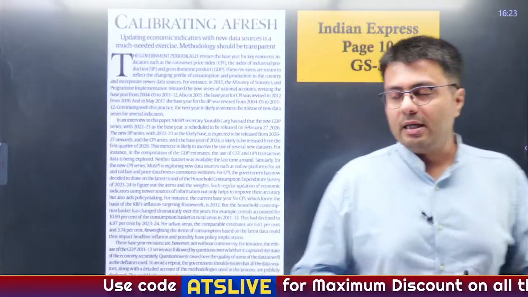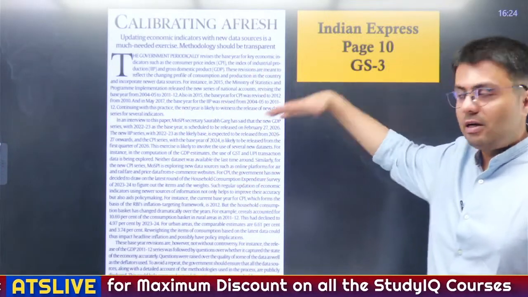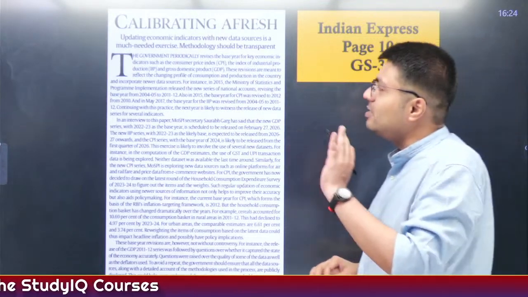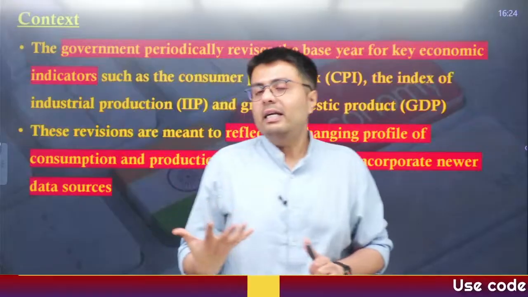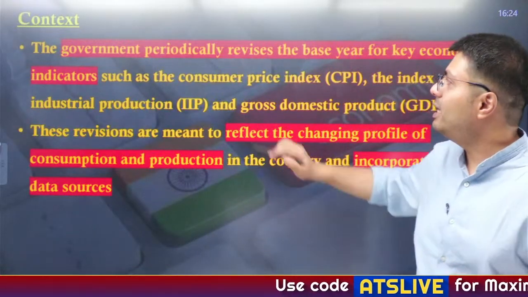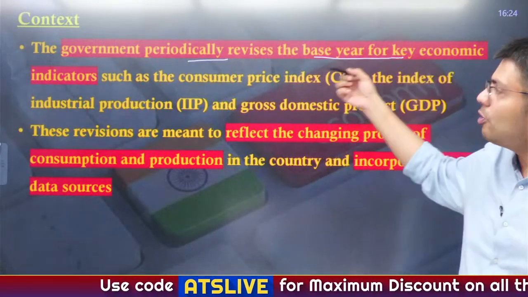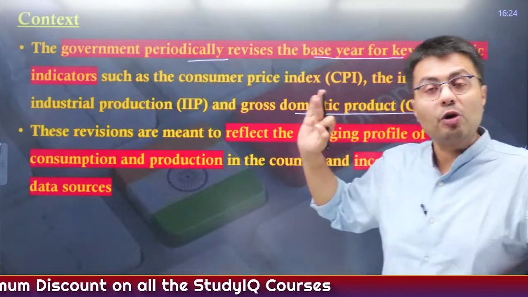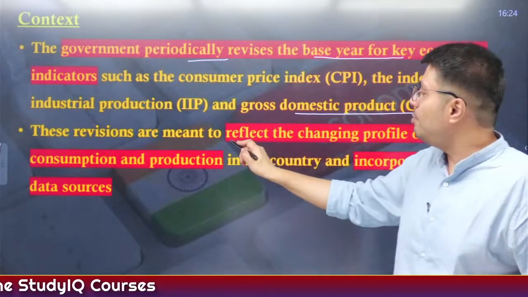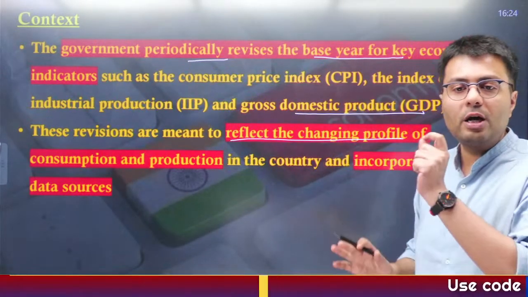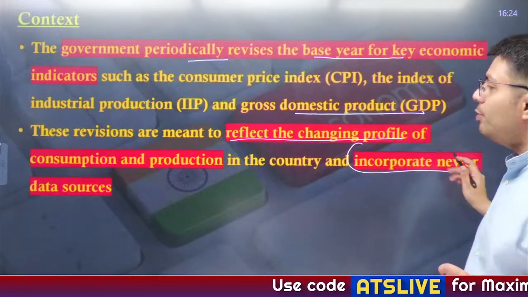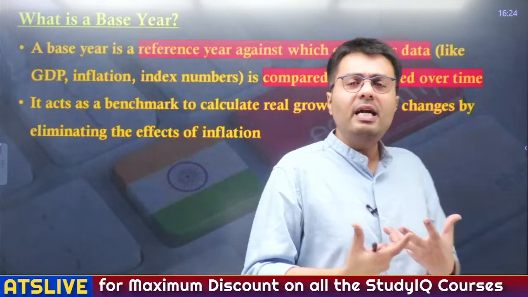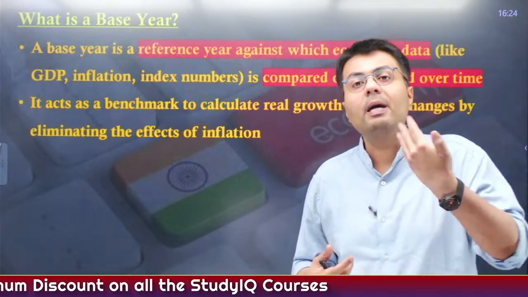Now moving to the next article, which has appeared in the op-ed section of the Indian Express newspaper, in the editorial section on page 10, titled "Calibrating afresh". What it is actually talking about is that the government periodically revises the base year for key economic indicators like the consumer price index, the index of industrial production, and even the formulas for GDP. These revisions are meant to reflect the changing profile of consumption and production in any country, and subsequently to incorporate newer data sources, right? We'll understand this in great detail, because these kinds of articles help you develop concepts, right?